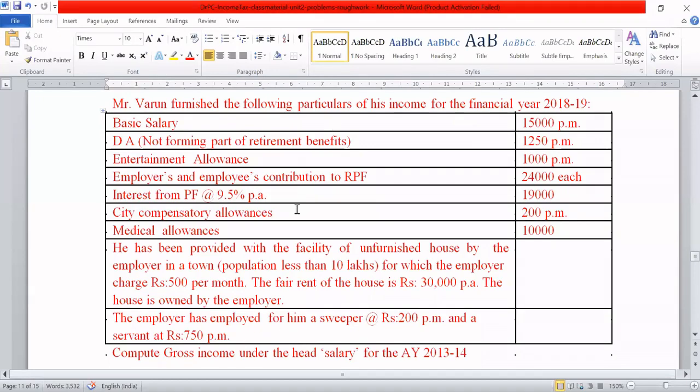So when all these things are there, how do we calculate or how do we find the gross income? Listen here, this is not the net income, this is just the gross income, because we are not considering section 16 deductions. Only after section 16 deductions you get the income from salary. That's why they have not mentioned contribution to professional tax, and they have not made a mention of the standard deduction. So now how do we go about solving this?